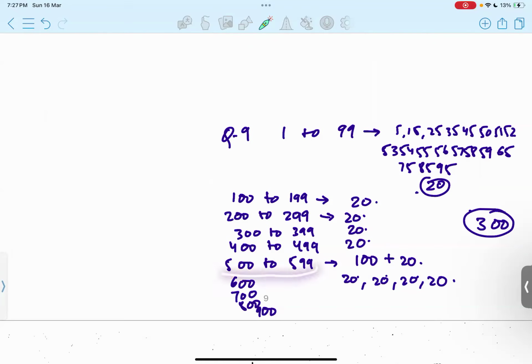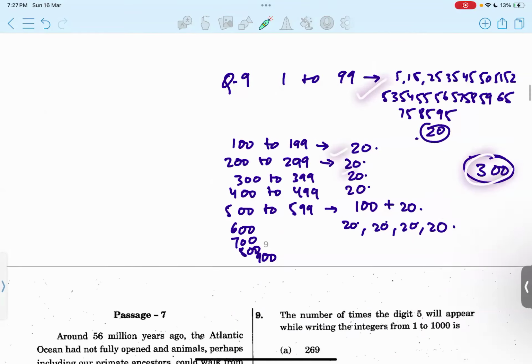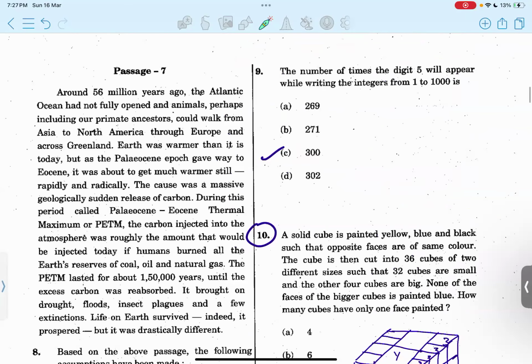Only it will vary from 500 to 599. There again, in the hundreds place, we will have 100 times 5. So in this case, 100 gets added, and the rest will add 20 each time, because we counted it only once. You don't have to count it again and again. So the total should be 300. So option C should be the right answer. Yes, Mansi. Option C. Okay.